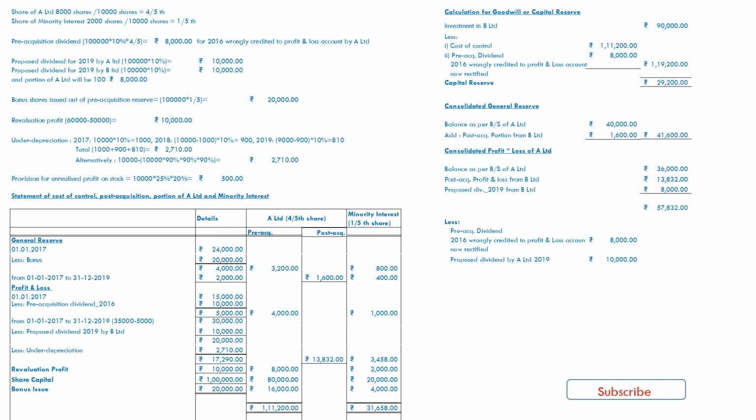The dividend proposed by B Limited is 10%, that is 1 lakh into 10%, 10,000, and the 4/5 portion of A Limited is 8,000, which must be added to the profit and loss of A Limited. And lastly, provision for unrealized profit on stock must be reduced from the profit and loss account of A Limited. Now we get the consolidated profit and loss for the consolidated balance sheet, 39,332.